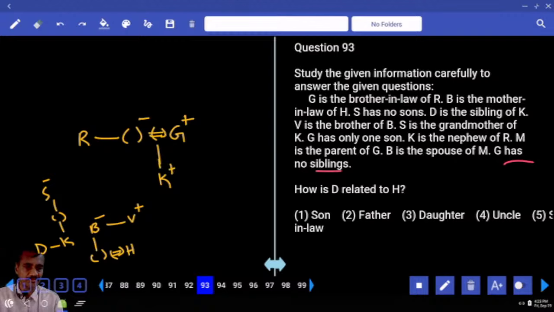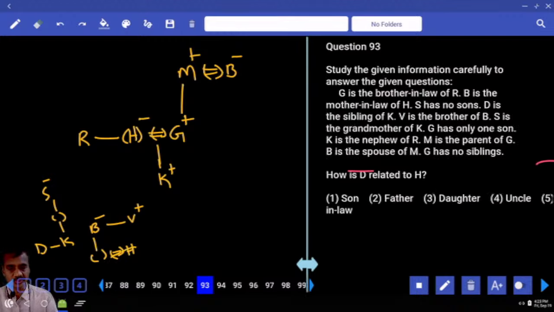Then M is the parent of G. Now who is the parent of G? M is the parent of G. And B is the spouse of M. Now B is married to this one. B is a female, M is a male. Now B is the grandmother of whom? H. H is here. B is the grandmother of H.